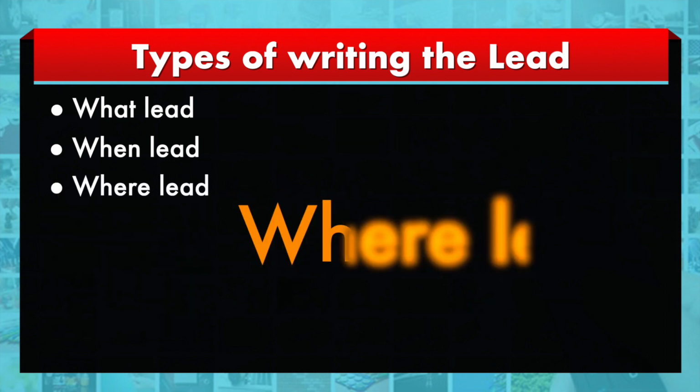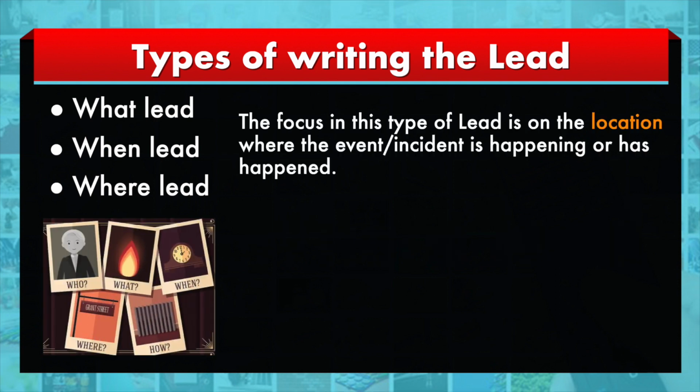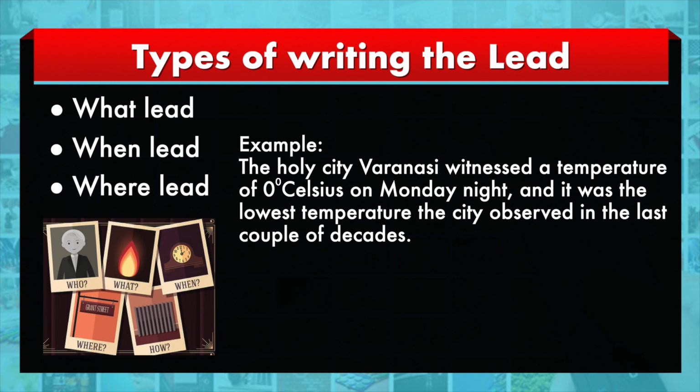Then the where lead. Where the event is happening. In Varanasi yesterday, the temperature was almost 0 degrees centigrade. In the last couple of decades, this was the lowest temperature the city has witnessed. So now the emphasis is on the city, the place where the event is happening.